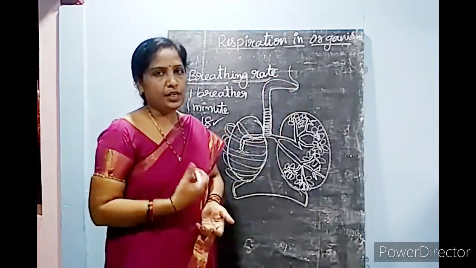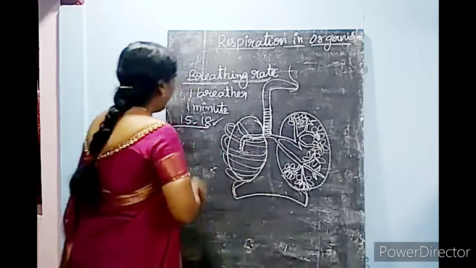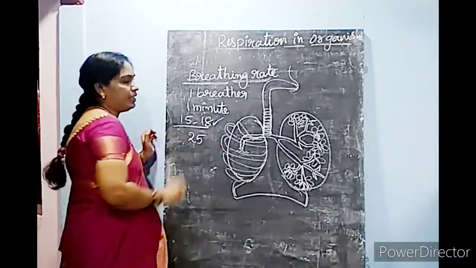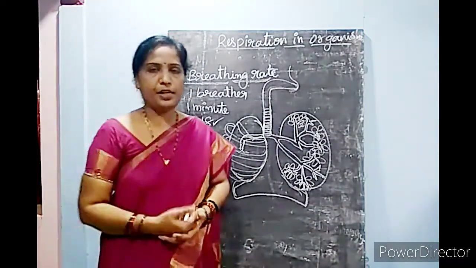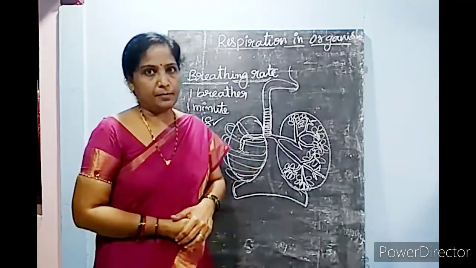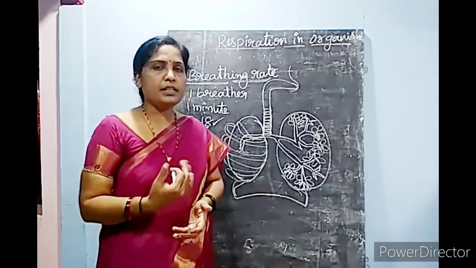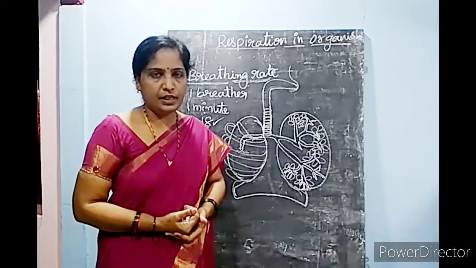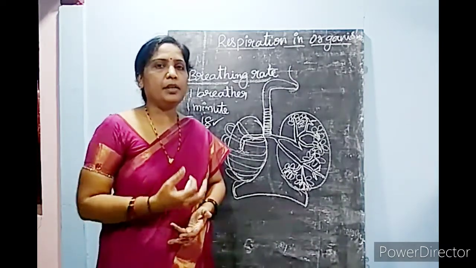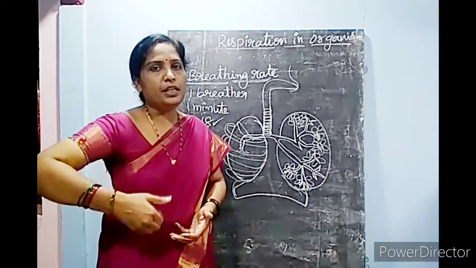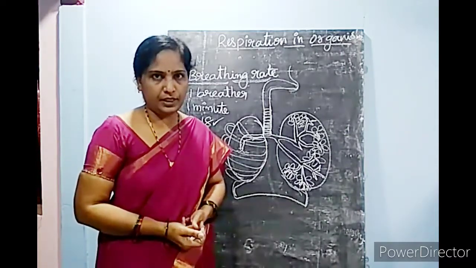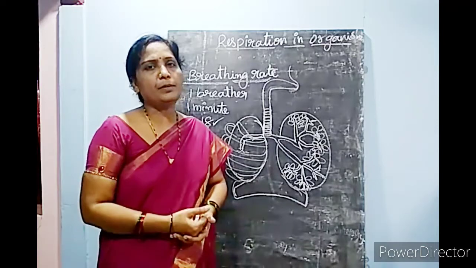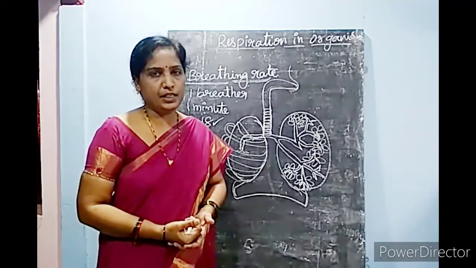But when he is doing any physical exercise, it increases up to 25 times more than the normal. This increases the breathing rate. Not only is the breathing rate increasing, but at the same time by inhalation he is taking in more oxygen. That goes directly into the muscles where he actually needs energy.